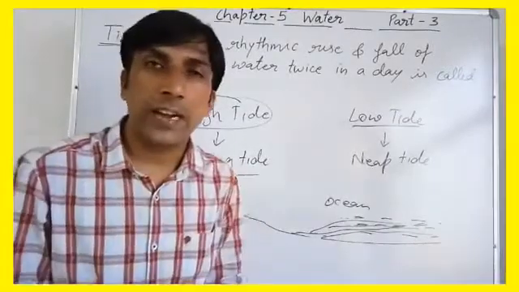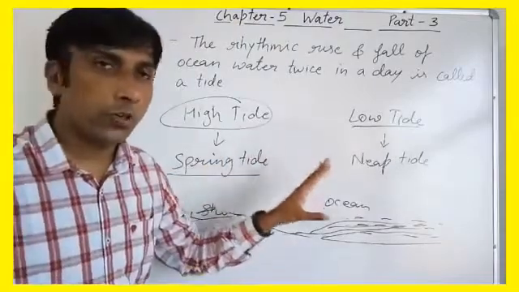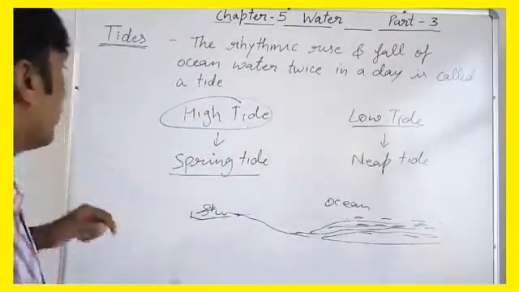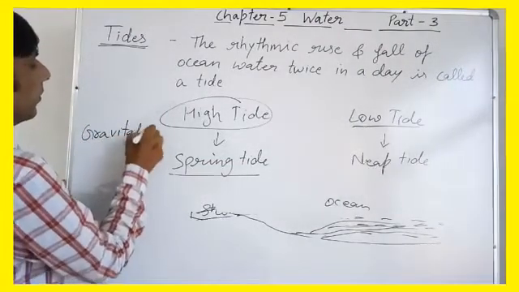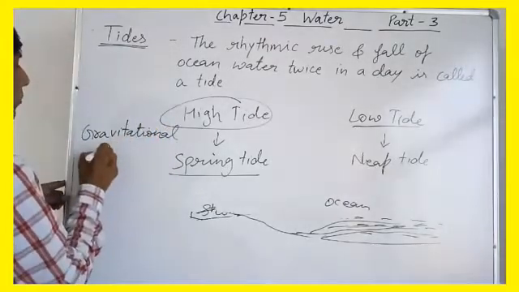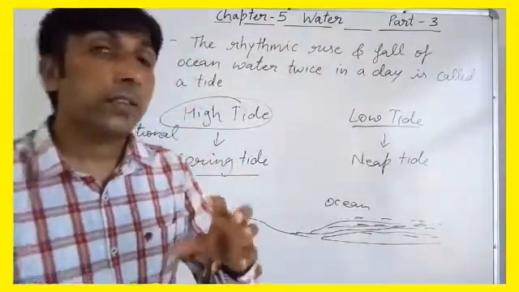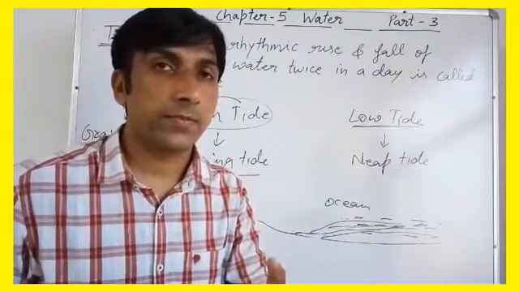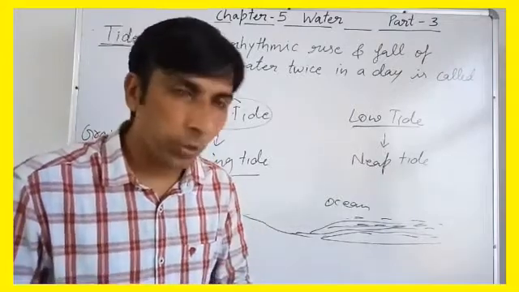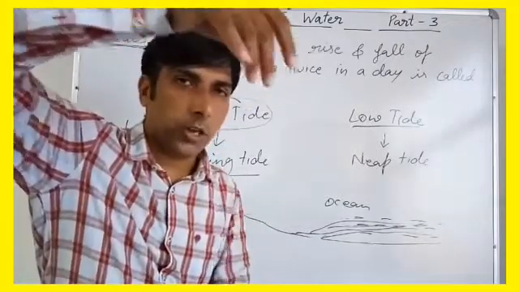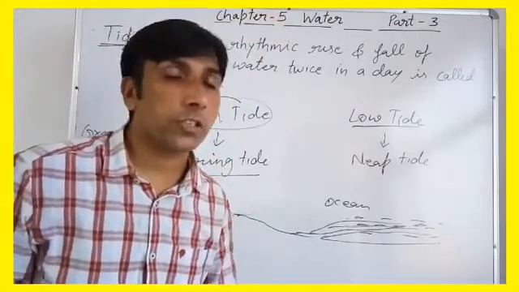First of all, we have to understand what kind of tides are there. We have understood, but why does it happen? Due to gravitational force or pull. Gravitational pull. You know that each and every object in the space has its gravity. For example, Earth has its gravity, due to which if I leave this marker, it goes down like this. So this is only due to gravity of Earth. There is gravitational force in the Earth.